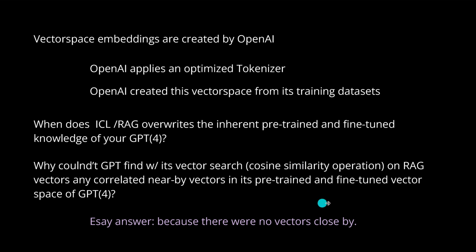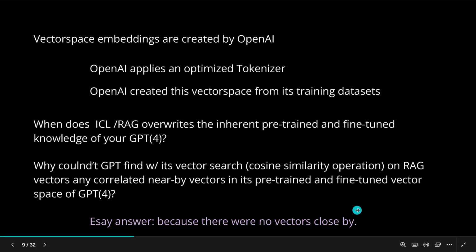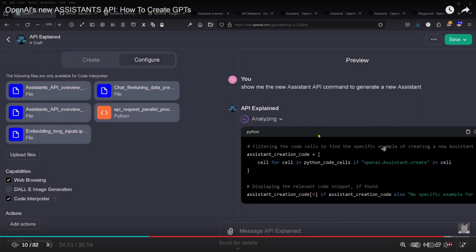Now, close by is a topological term that we need here for mathematical topological spaces. And we have some beautiful topological tools to define, in non-metric spaces where we do not have a distance function applied to this particular mathematical space, that we can say we have a close by, a nearby something, if we talk about semantic similarity. So let's have a look at what happened in my last video exactly.